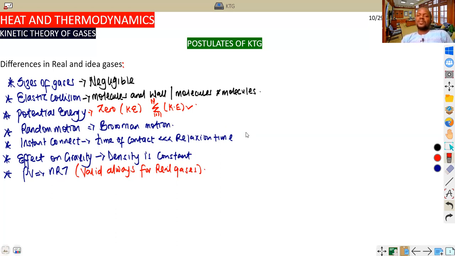Now another important point is that in terms of pressure and temperature, which we are still going to talk about in the later part of the checklist, we are going to talk extensively on the relationship and how we come about all this. So students should keep this in mind for future questions or theoretical form of questions about the postulates of kinetic theory of gas. We move to the next one.